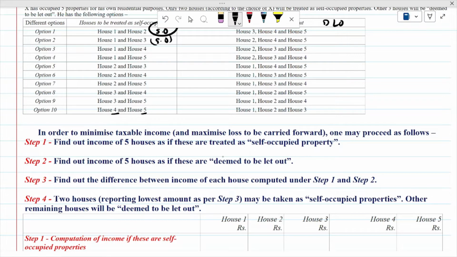First of all, find out income of 5 houses as if they are self-occupied property. Then find out the income of 5 houses as if they are deemed to be let out property. Then find out the difference between income of each house computed under step number 1 and step number 2. So step 1 minus step 2 you have to do. And the 2 houses reporting the lowest amount as per step number 3 may be taken as self-occupied property, and other remaining houses will be deemed to be let out. So let us do this sum.